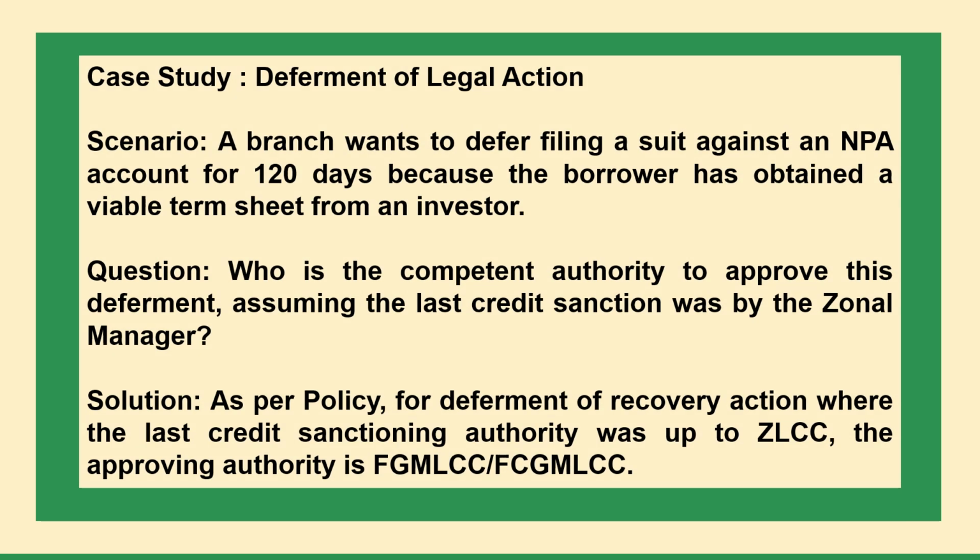The next case study is deferment of legal action scenario. A branch wants to defer filing a suit against an NPA account for 120 days because the borrower has obtained a viable term sheet from an investor. Question: who is the competent authority to approve this deferment, assuming the last credit sanction was by the zonal manager? Solution: as per policy, for deferment of recovery action where the last credit sanctioning authority was up to ZLCC, the approving authority is FGMLCC or SCGMLCC.